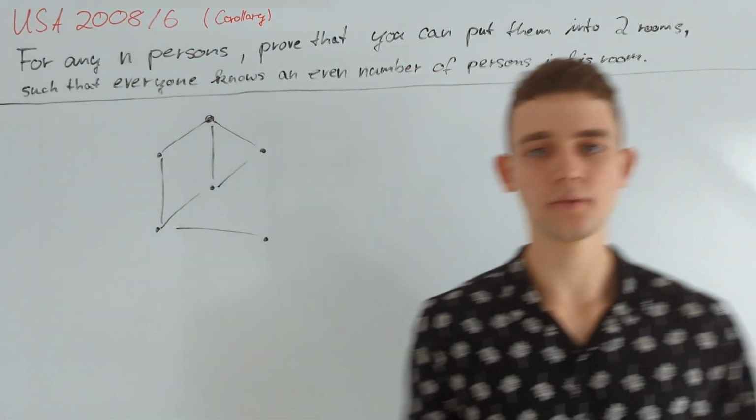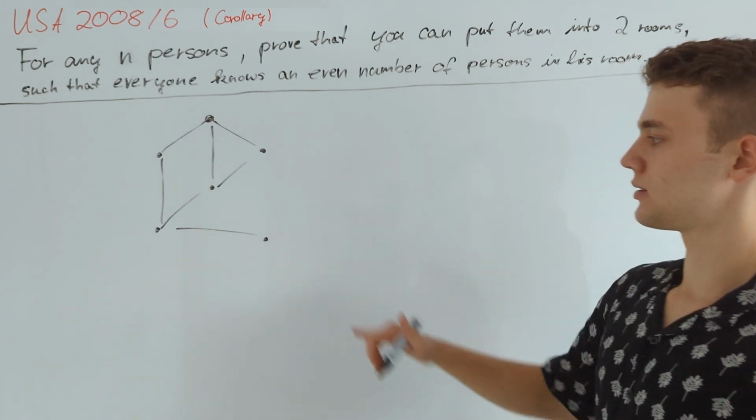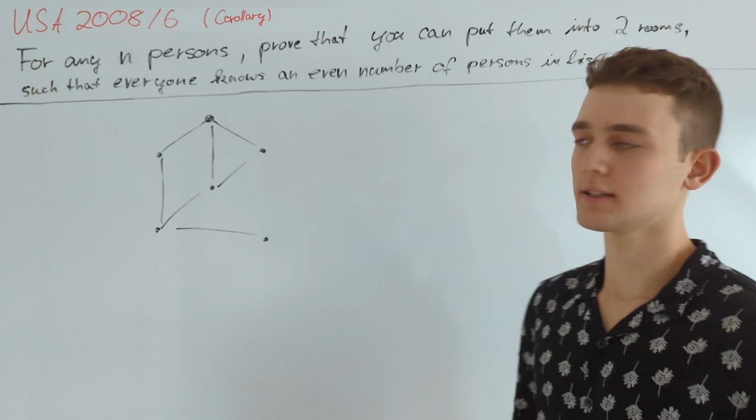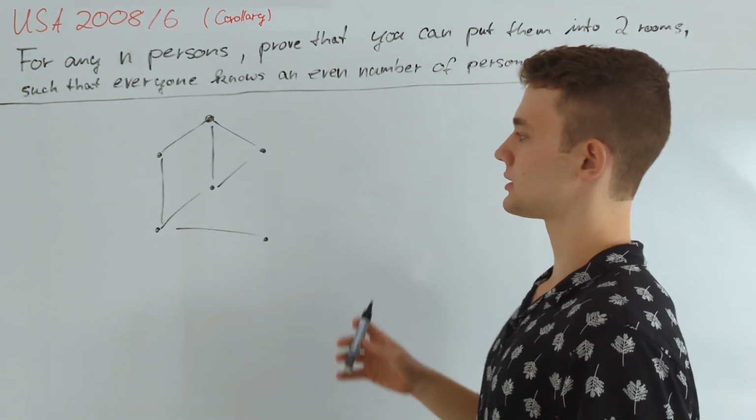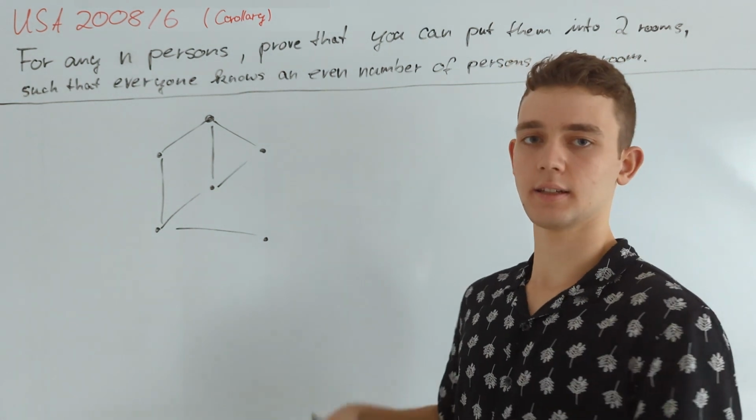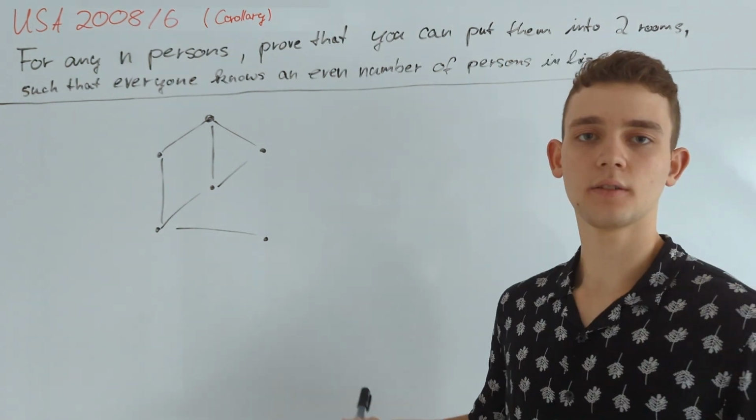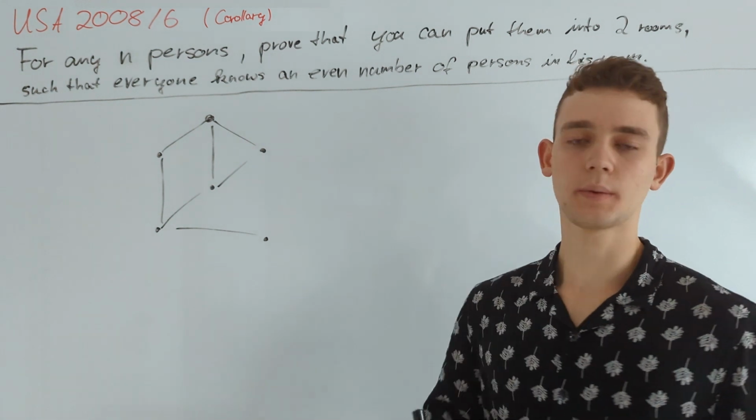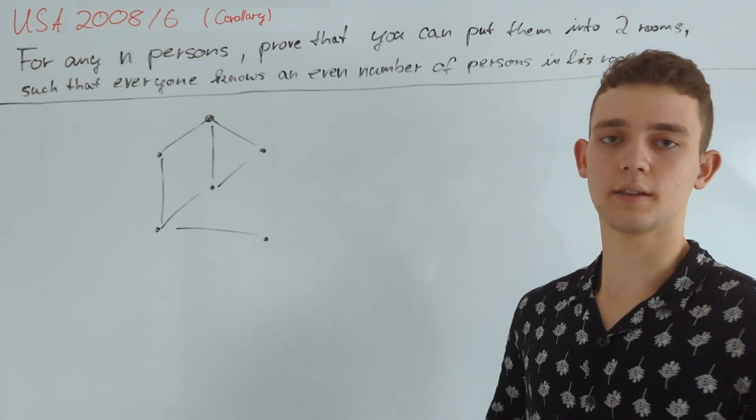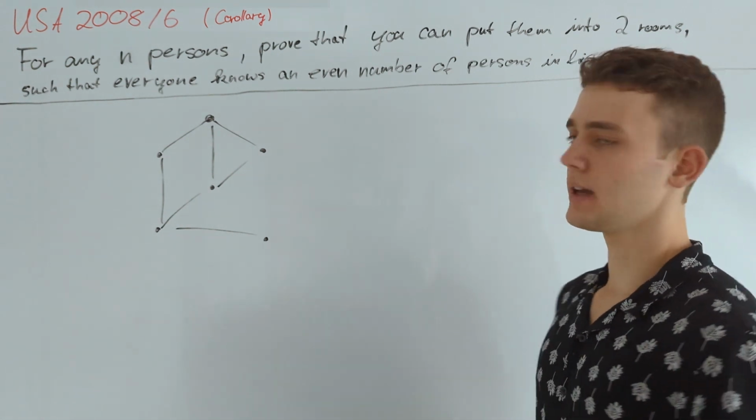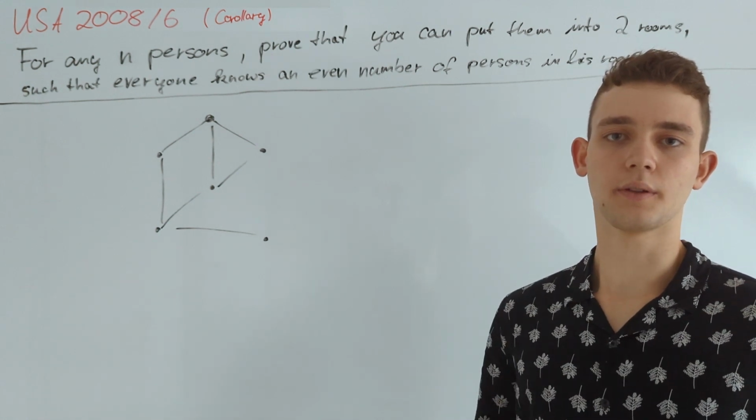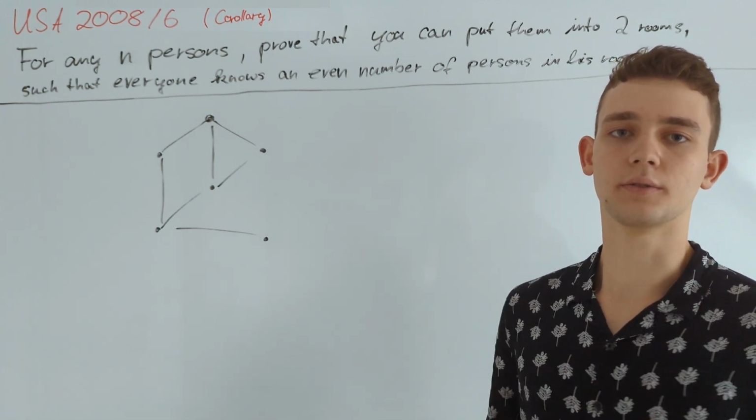Now we want to prove that it is possible to partition this set of vertices into two sets such that the subgraph induced by each partition of the vertices has even degree vertices. In case all vertices have even degree, this problem is very easy because we can just put all of the persons into one room, and this indeed gives us a solution. Otherwise, it is not so easy because we have to deal with those vertices that have odd degree.